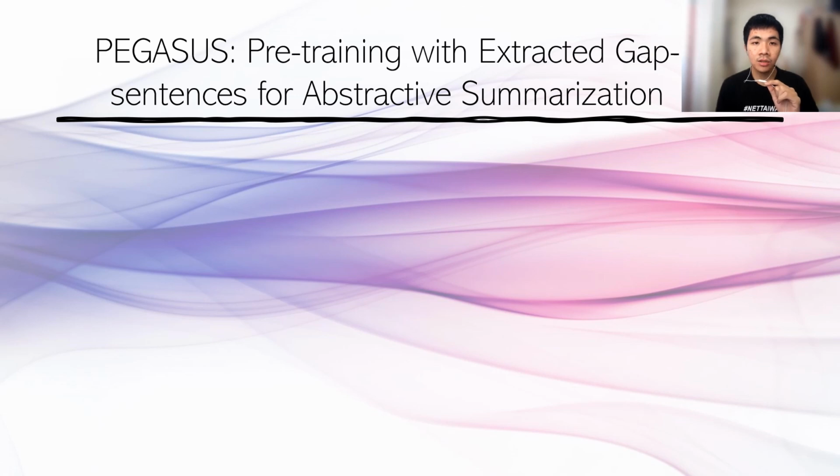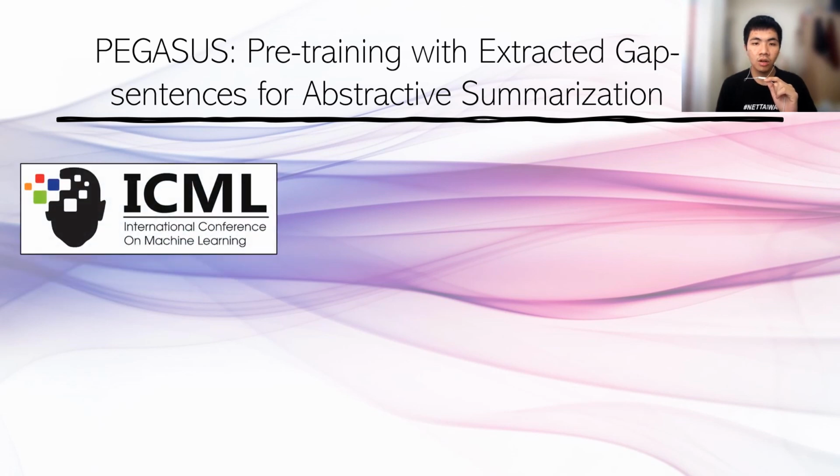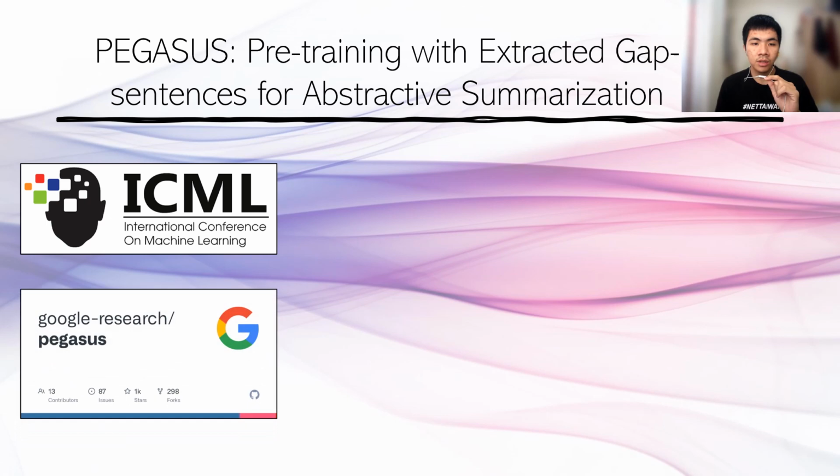A paper named PEGASUS, pre-trained with extracted gap sentences for abstractive summarization, appeared in the International Conference on Machine Learning 2020, and surprised the AI community with its breakthroughs in the abstractive summarization task. PEGASUS is a deep learning model that uses a transformer encoder-decoder architecture, which takes in a sequence of input tokens and generates a sequence of output tokens.